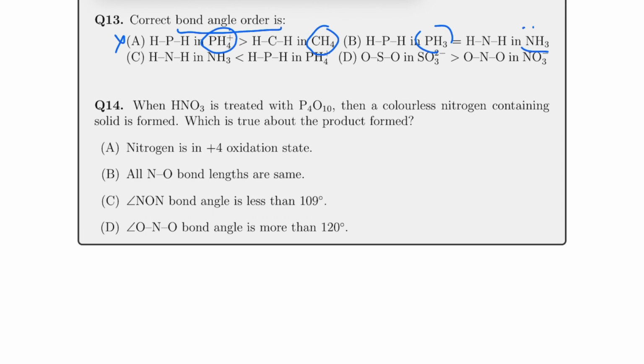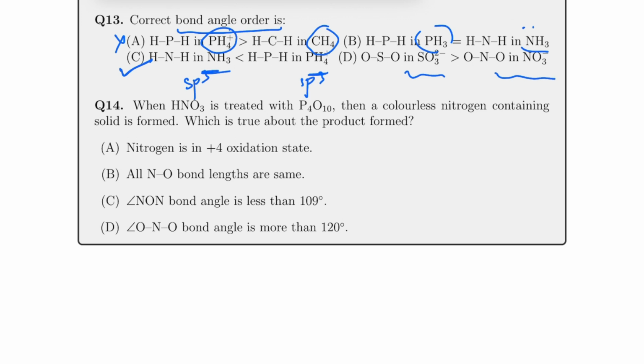If I talk about the C part, then in the C part you will find you have NH3 and you have PH4+. So NH3 is sp3, and PH4+ is also sp3 only, you can say. But in the case of NH3 there is a lone pair, so because of valence shell electron pair repulsion theory it will be lesser. So C is correct, and D you can also easily mark out, right?